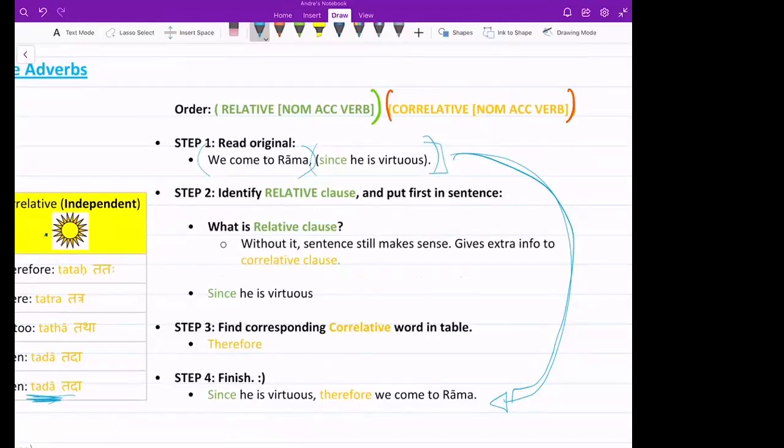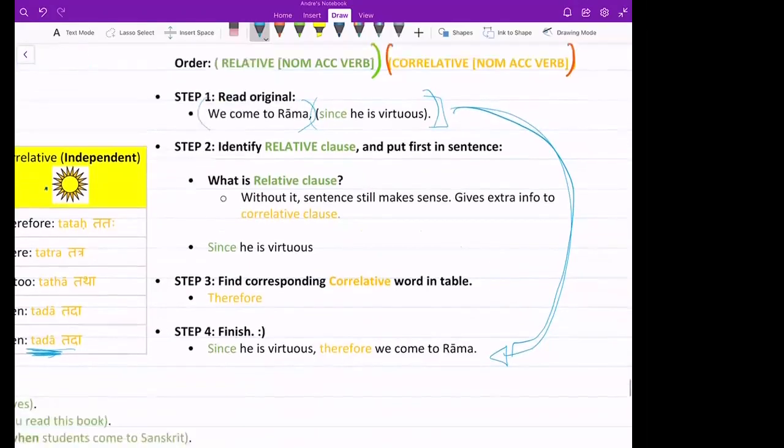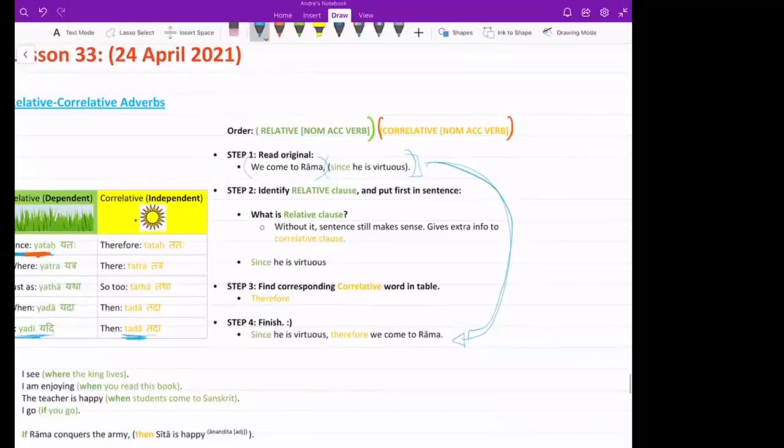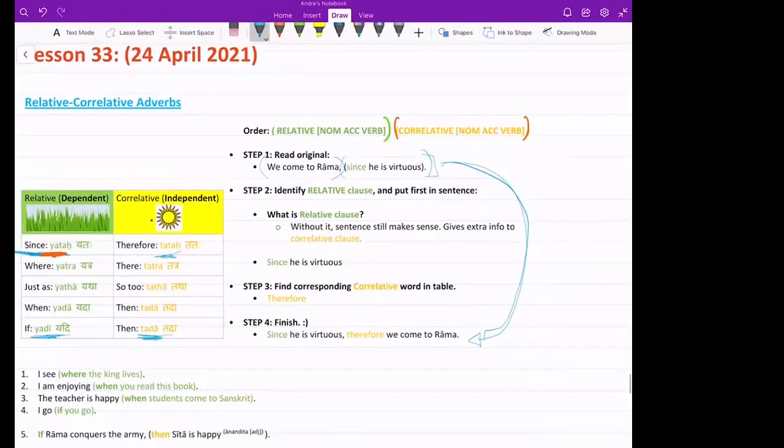So here in Sanskrit, we would write it as yataha sa dharmikaha asti, tataha vayam ramam gachamaha. Exactly. Okay, good.